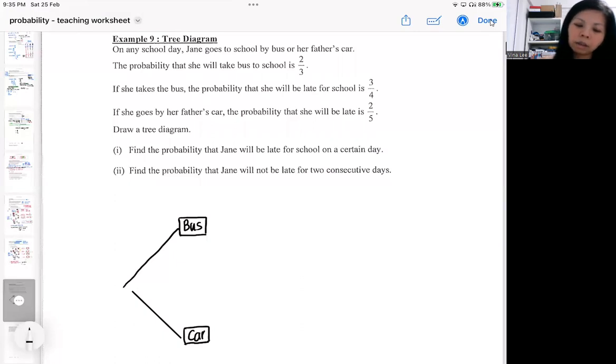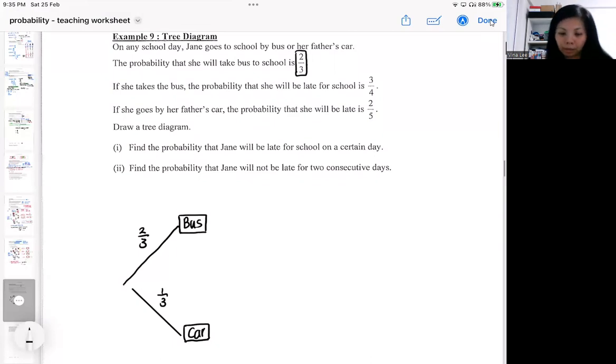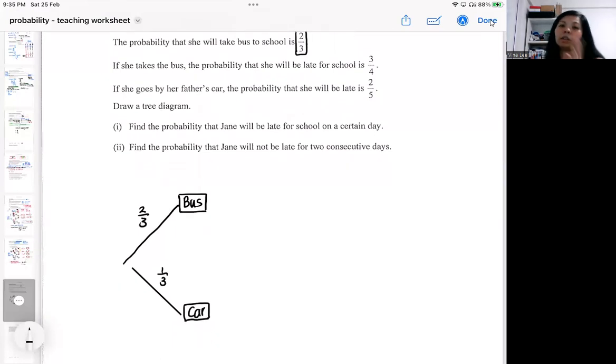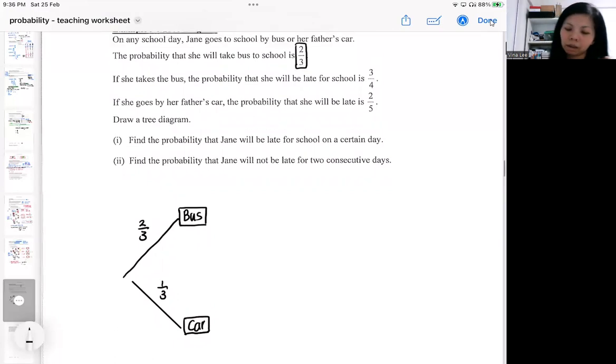And we are only given the probability that she will take a bus. The probability that she will take a bus is 2/3. That means that the probability that her dad will send her will be 1/3. So this is the first stage that she needs to decide. Is she taking a bus or is she taking a car? And then the second stage involves whether she will be late or not late. So this one is late, and then this one is not late.